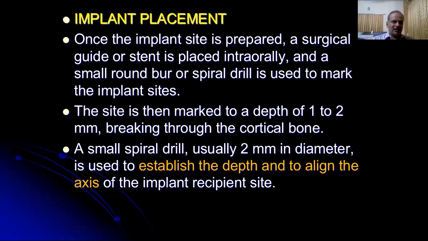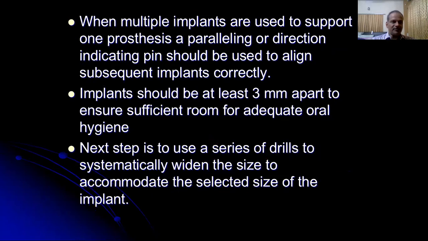Implant placement. Once the implant site is prepared, a surgical guide or stent is placed intraorally, and a small round burr or a spiral drill is used to mark the implant sites. The site is then marked to a depth of 1 to 2 millimeters, breaking through the cortical bone. A small spiral drill, usually 2 millimeters in diameter, is used to establish the depth and to align the axis of the implant recipient site. When multiple implants are used to support one prosthesis, a paralleling or direction indicating pin should be used to align the subsequent implants correctly.